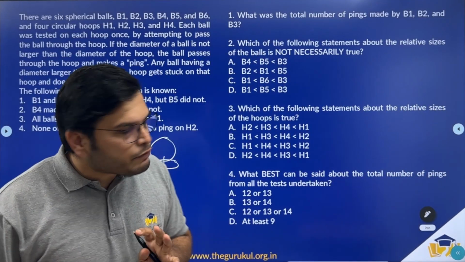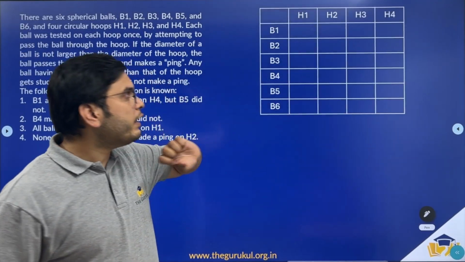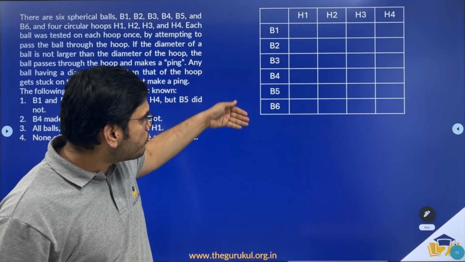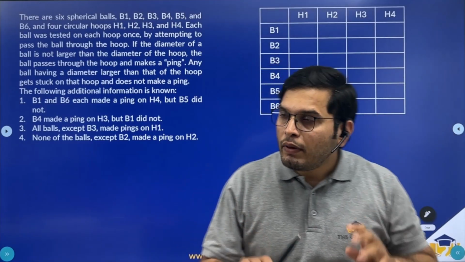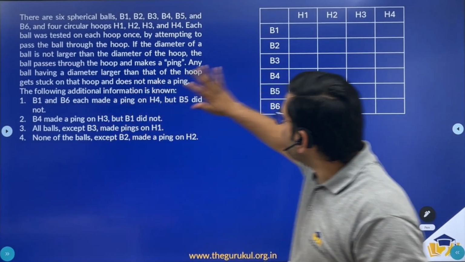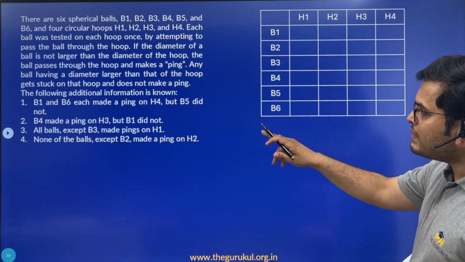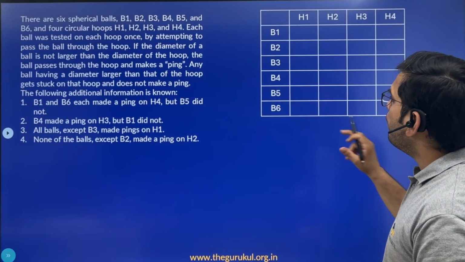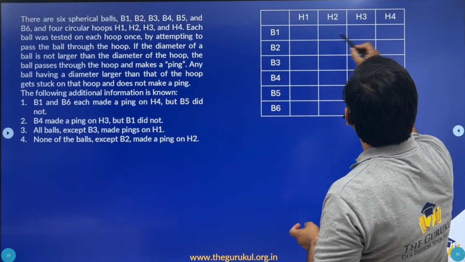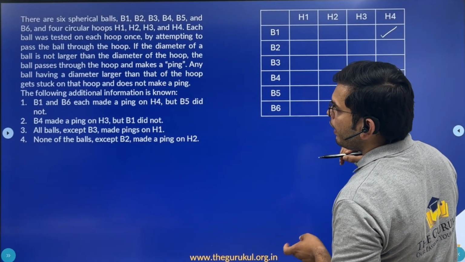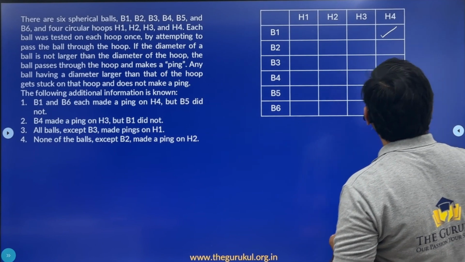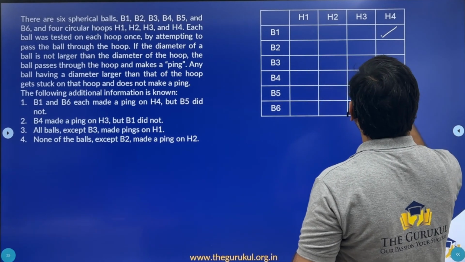Now to answer these 4 questions, I will be making a table like this. So we have 6 balls and 4 hoops. Now let's see how to insert these 4 statements into this table. Coming to the first statement, B1 and B6 each made a ping on H4 but B5 did not. B1 made a ping on H4 and B6 also made a ping on H4 but B5 did not.